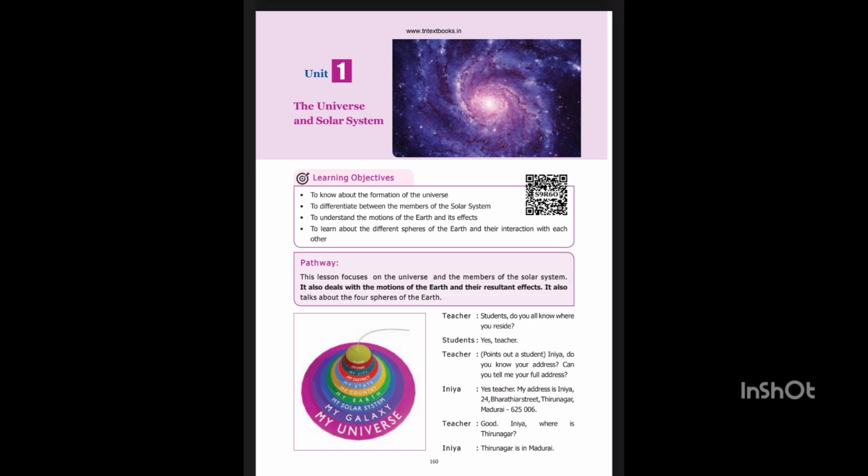Lithosphere. The word lithosphere is derived from the Greek word lithos, which means rocky. The lithosphere is the land on which we live. It is the solid outer layer of the earth consisting of rocks and soil. Hydrosphere. The word hydro means water in Greek. The hydrosphere consists of water bodies such as oceans, seas, rivers, lakes, ice caps on mountains, and water vapor in